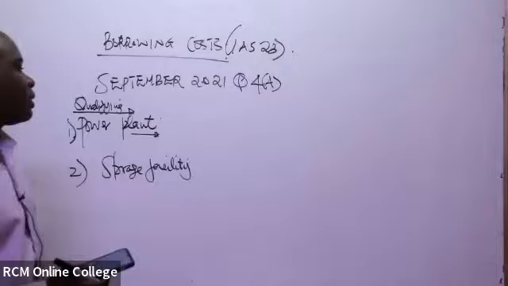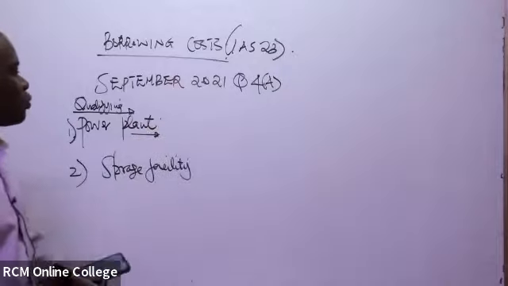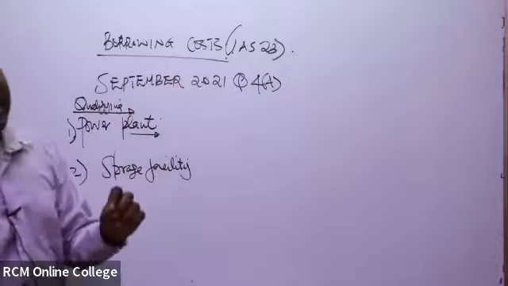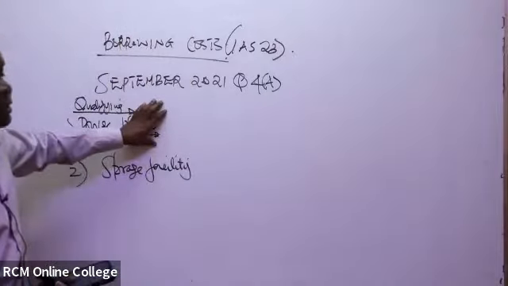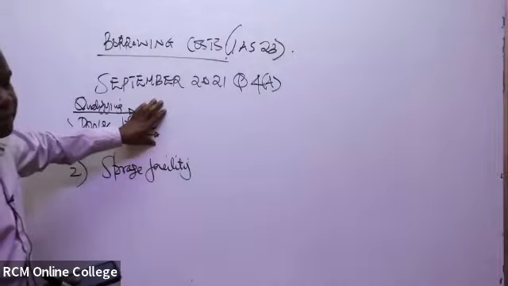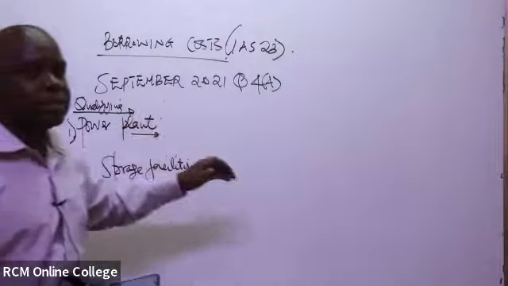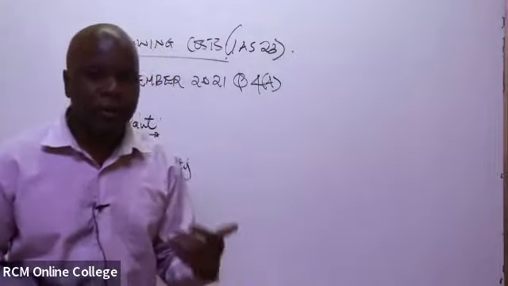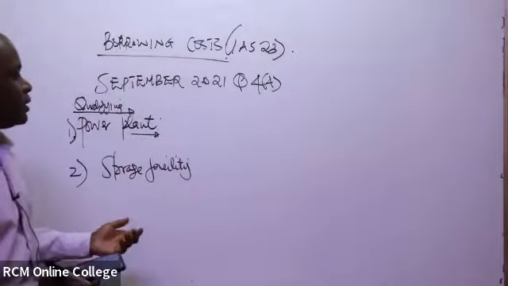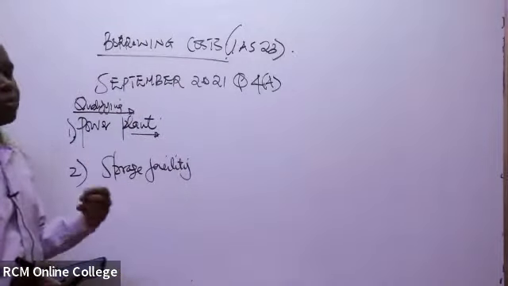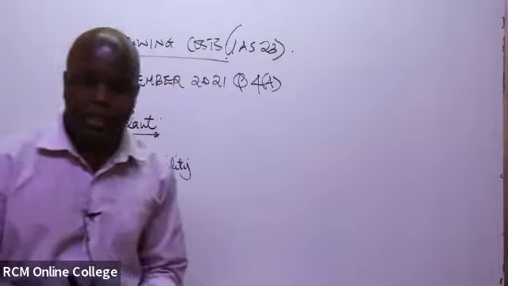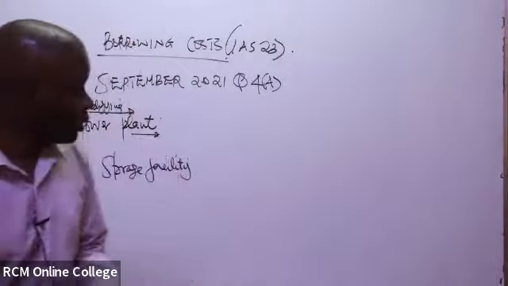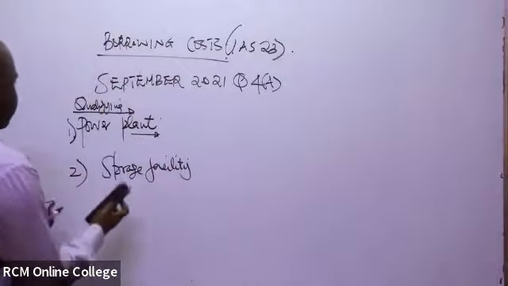What they mean by the borrowing cost to be capitalized, they're simply asking us to compute the borrowing cost that we'll be able to include on the cost of this asset. And of course, you said the borrowing cost incurred on the construction of a qualifying asset during the active period of construction has to be part of the cost of the asset.